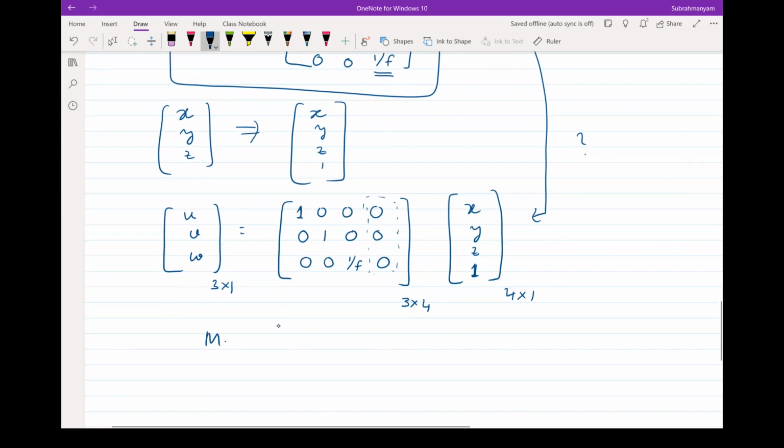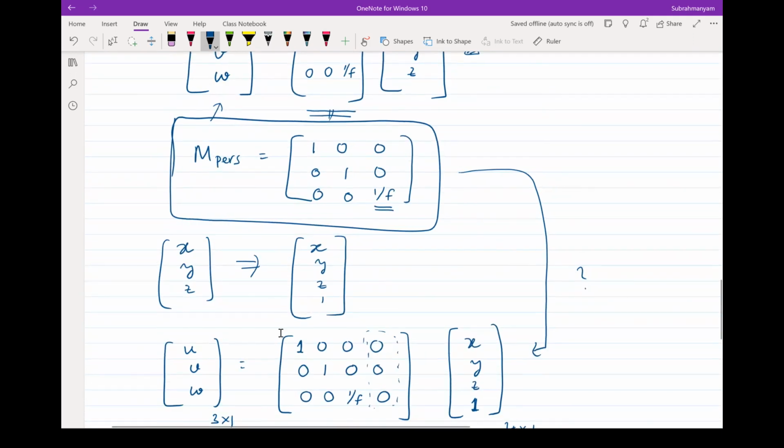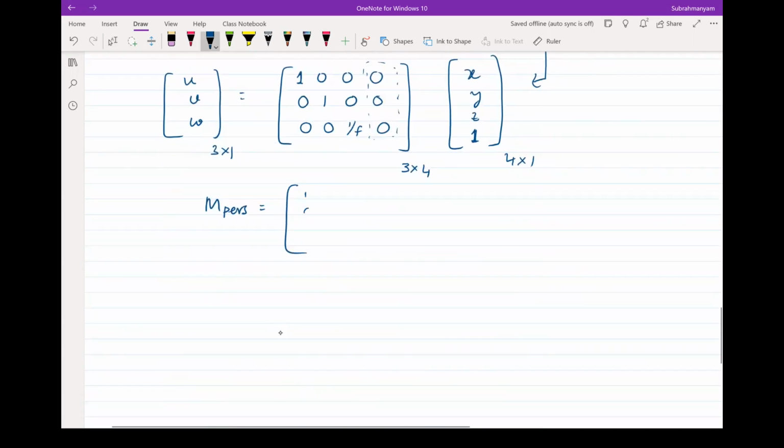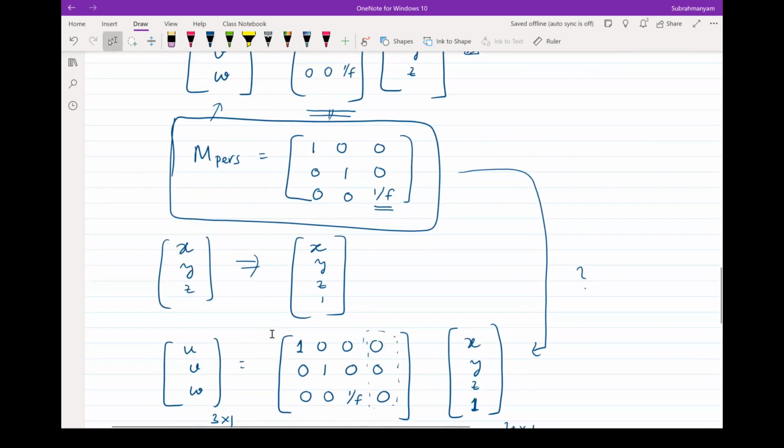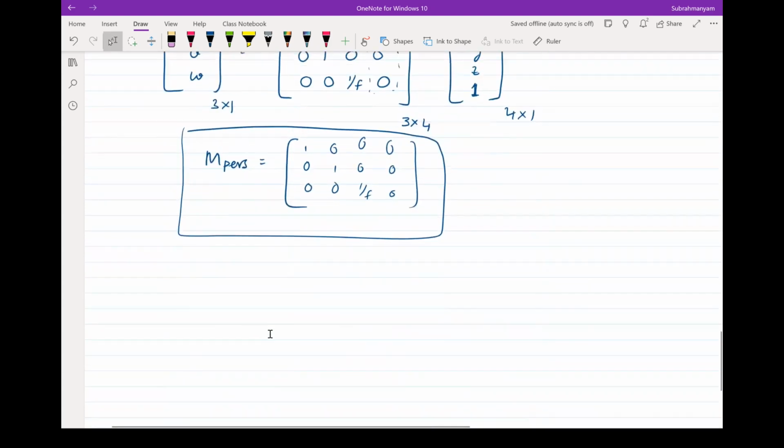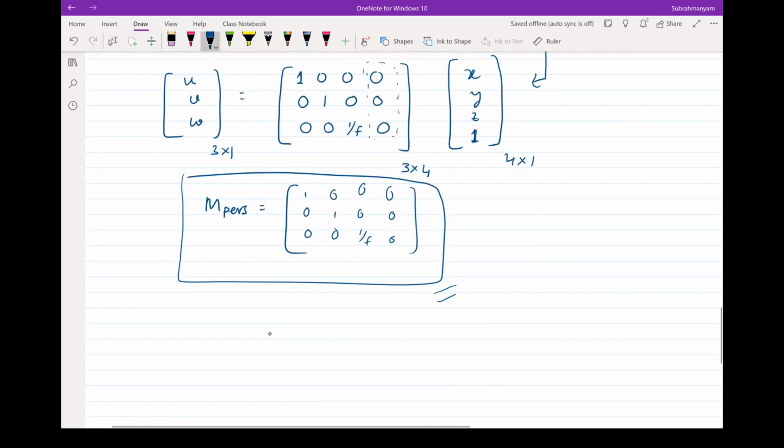So your perspective projection matrix now, 3 by 4, would be simply the same thing, but here we are appending a column of zeros. That's all. So M equals 1 0 0 0, 0 1 0 0, 0 0 1/f 0. Unless otherwise specified, from now onwards when I say the matrix for perspective projection, take it for granted that I am talking about this 3 by 4 matrix here.